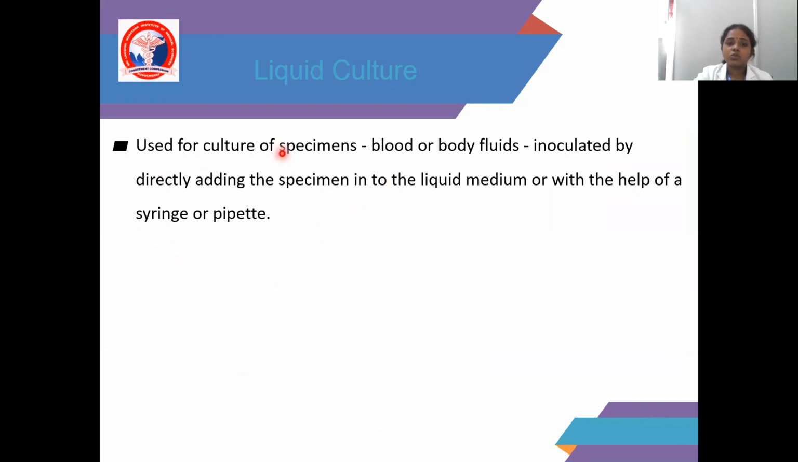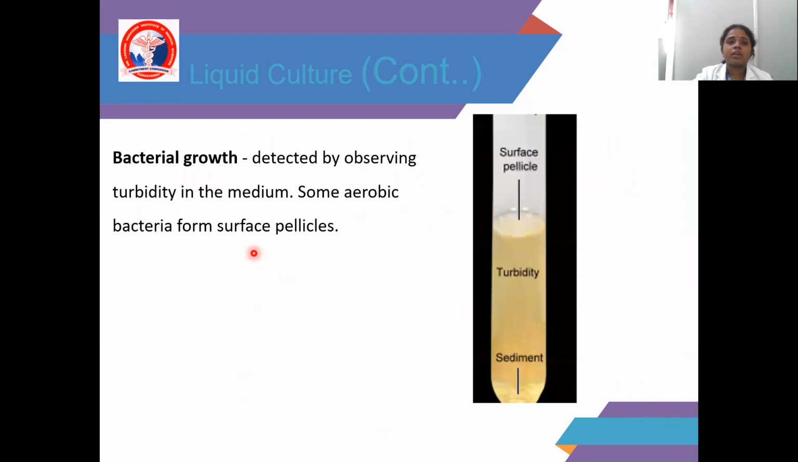And liquid culture is used for cultures of specimens such as blood or body fluid, inoculated by directly adding the specimen into the liquid media or with the help of a syringe or pipette. In liquid culture media, bacterial growth is mainly detected by observing turbidity in the medium. Some aerobic bacteria form a surface pellicle. See the picture showing the sediment, turbidity and surface pellicle in liquid media.